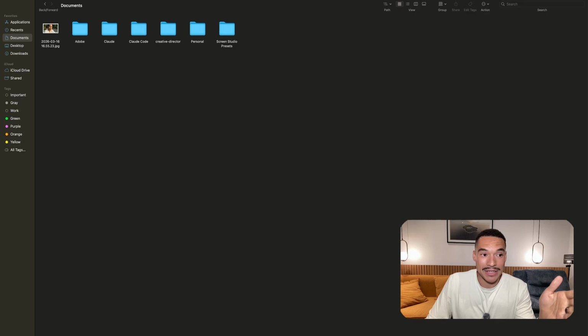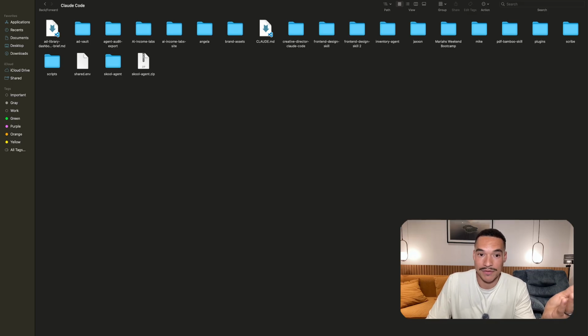So I'm on my desktop, and I'm in my documents. You can see I have some personal stuff here. I have some recordings here. I have a creative director here, but I'm going to go to the Claude Code folder. And these are all the agents and files in my Claude Code. This is what your OpenClaw would look like too as you build it out. So let's dive into an agent.